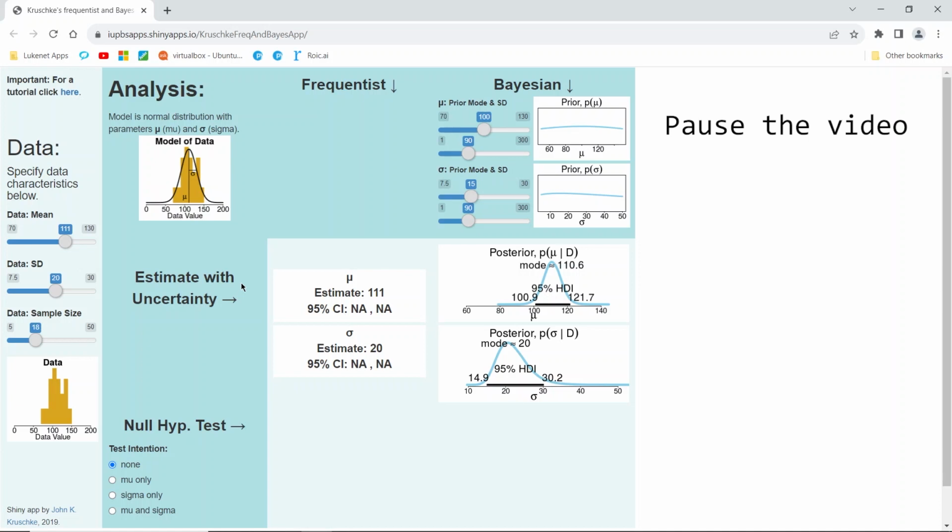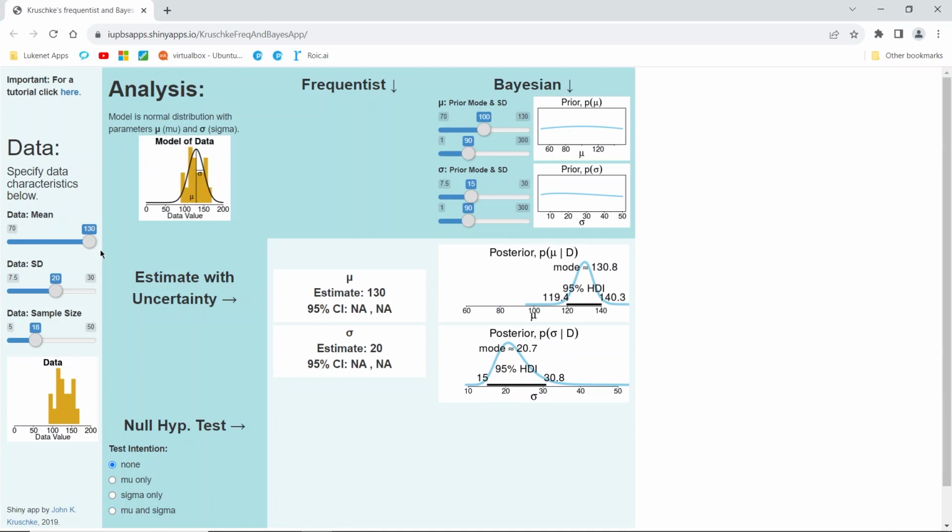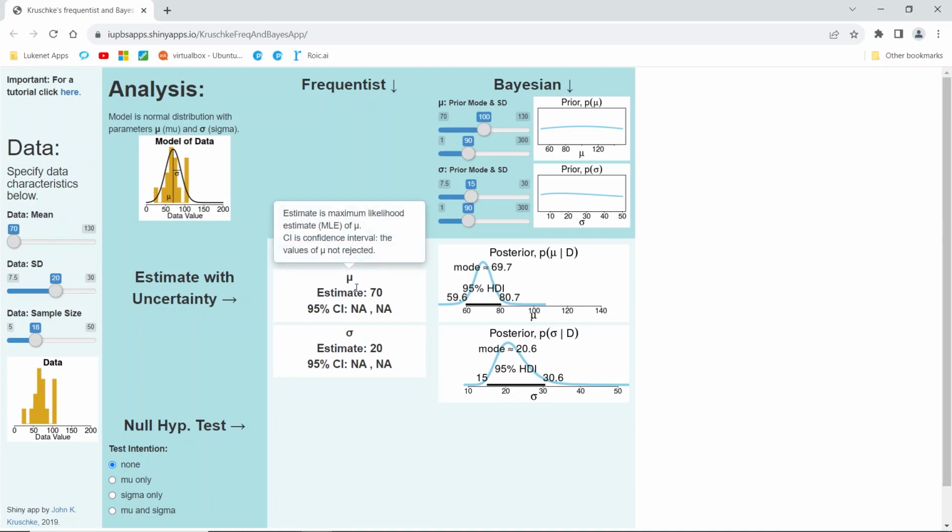If you wish, you can pause the video here to try out the slider yourself. Otherwise, we'll continue. If I move the slider up to 130, we observe that the MLE for mu changes to 130. If I move the data mean to 70, we observe that the MLE for mu changes to 70.